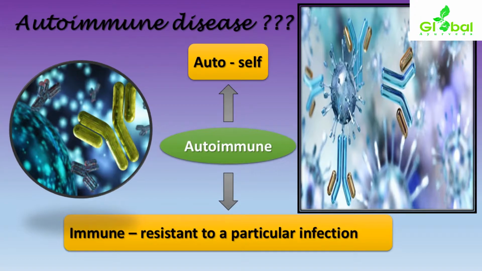So it's a cell resistant to a particular infection or to particular microorganisms, nothing but foreign bodies which have invaded our body. Wherever some kind of hindrance or defect occurs with respect to this autoimmunity, certain diseases will manifest, and those kinds of diseases are called autoimmune related diseases or disorders. SLE is one among the examples of autoimmune related diseases.